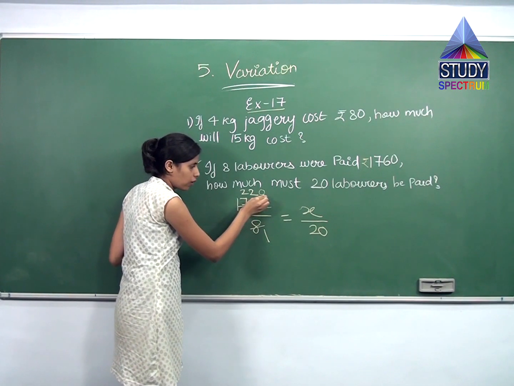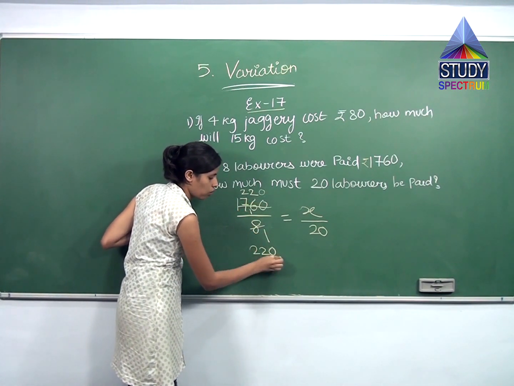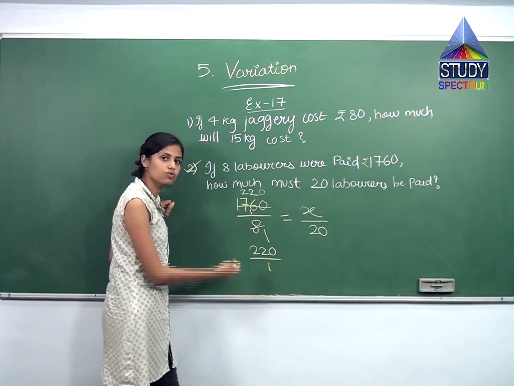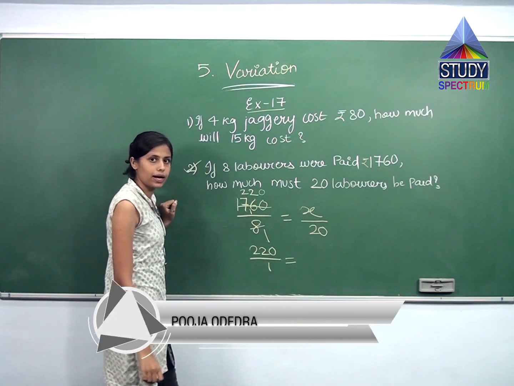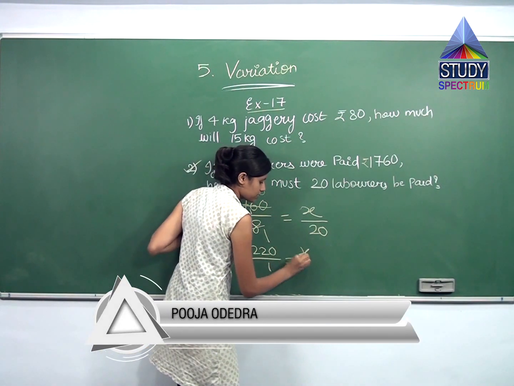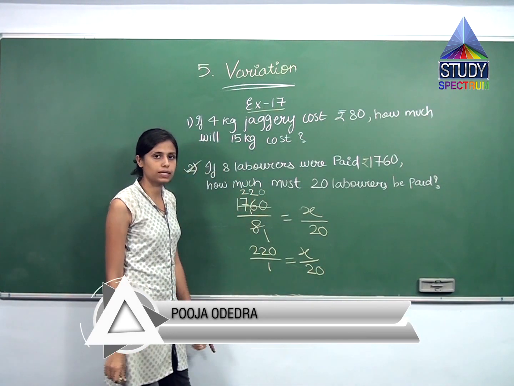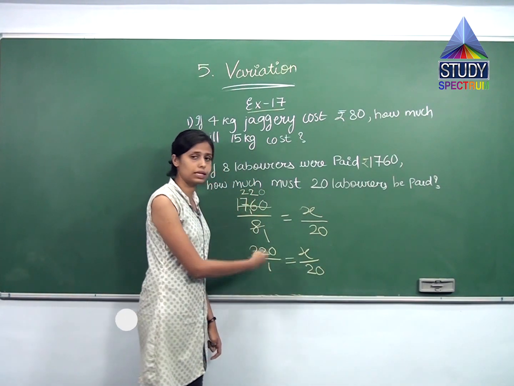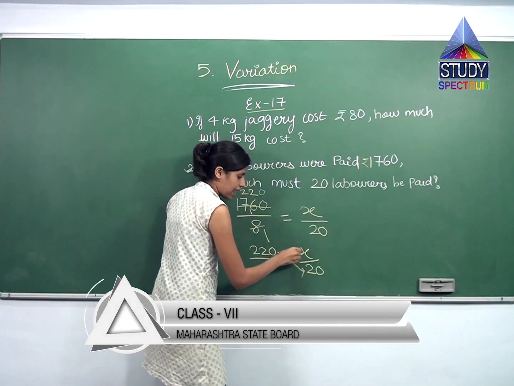So what is the ratio now? 220 divided by 1, 220 upon 1. This is one ratio equal to the other, which is X divided by 20. Again cross multiply. How to cross multiply these numbers? Same. You will multiply this with this and this with this.